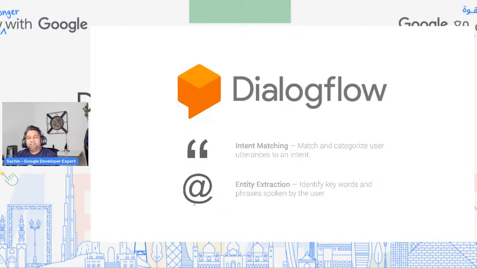And what is entity extraction? Entities are basically keywords that you need to extract from the user. One example could be, I would like to order a pizza with jalapenos, or extra cheese, and all of those specific recipe recommendations that you'd like to specify.